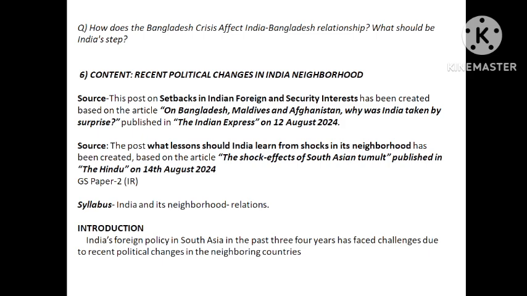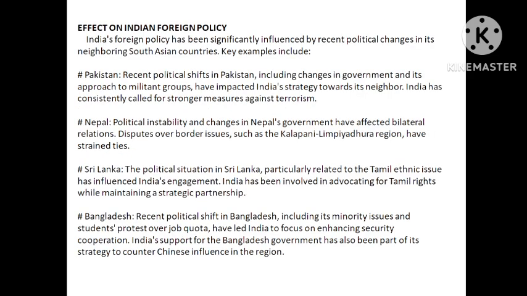Now see, what is a foreign policy? Foreign policy is nothing but the way in which India will treat another country or act against or with another country. Suppose, just hypothetically, Pakistan in the next year becomes a very friendly country towards India. They have adopted a very friendly policy towards India. So will India also not change its policy? Obviously it will change now. So whatever change takes place in the neighborhood of India, India will also have to change its policy based on that only.